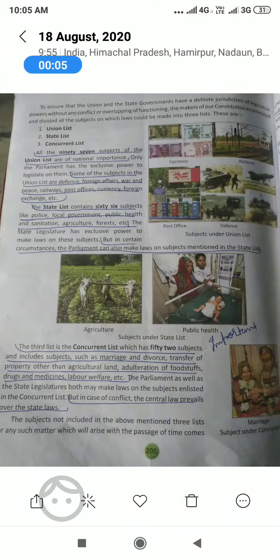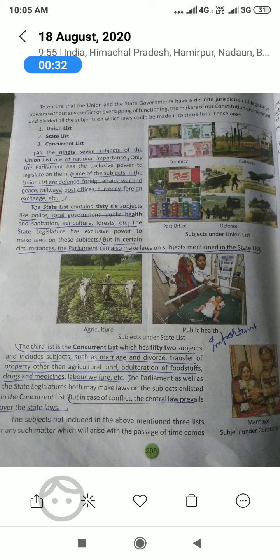Good morning, students. Today we are going to study the three lists. Okay, there are three lists: union list, state list, and concurrent list. And what is in your union list? There are 97 subjects, but it will be decreased or increased according to time.